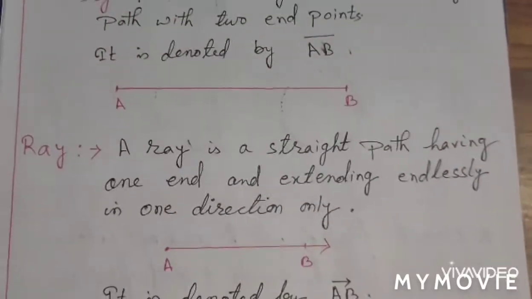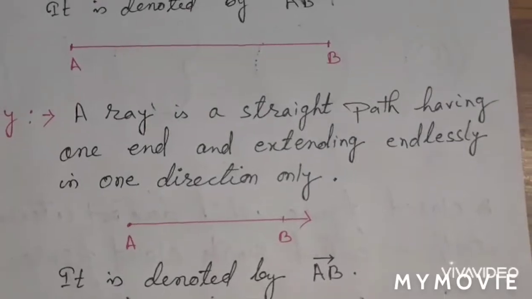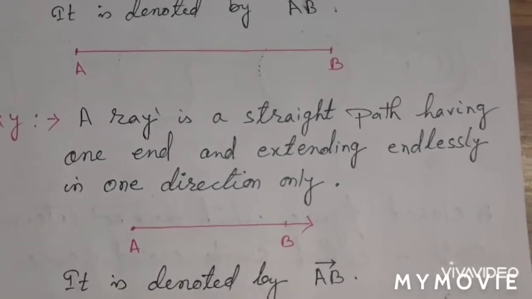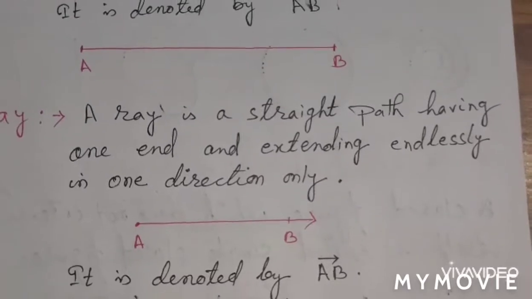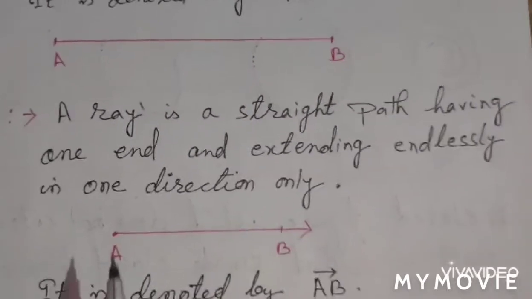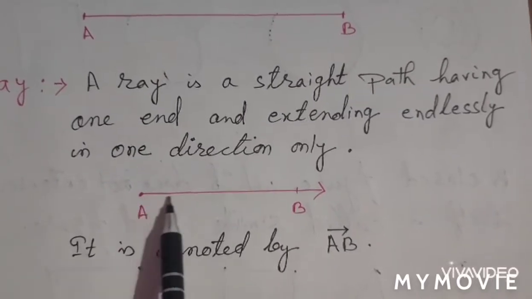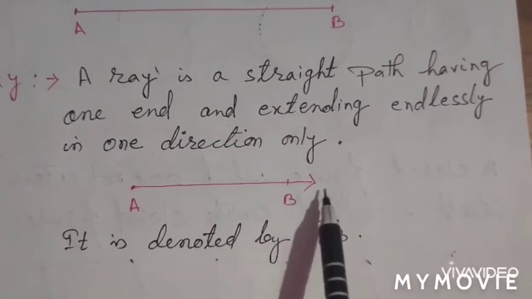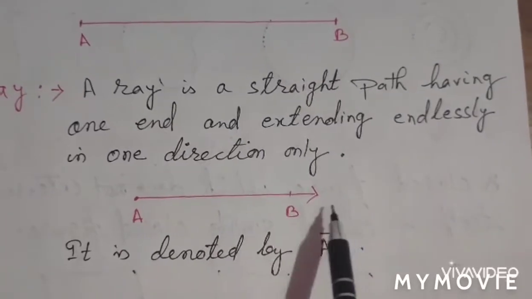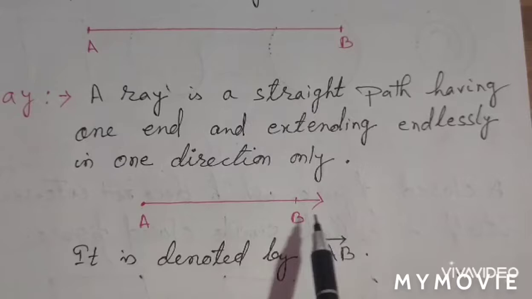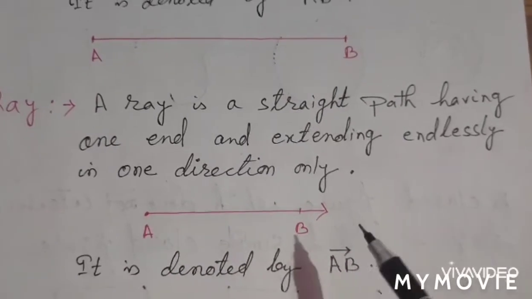Okay, next comes your ray. In a ray we have one endpoint and the other is endless. It doesn't have any end point. Just see, here A is a starting point and B is going on continuing with the arrow mark given. It continues, so we cannot measure this one. It has a starting point but no ending point, so I cannot measure it.